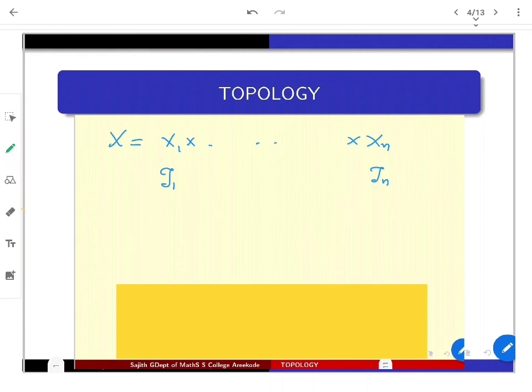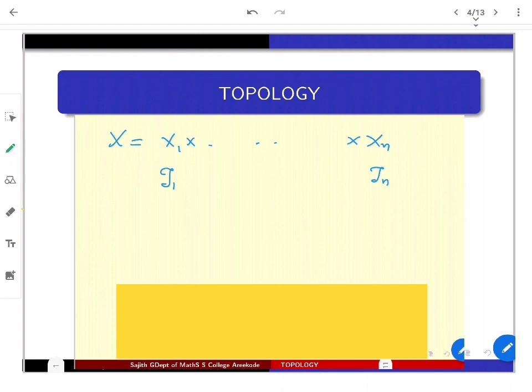The idea is simply looking at the open boxes. Those open sets in the respective tau i's you look at, simply cross them. Such kinds of open boxes will be a base for some topology on X. That is what the product topology is.